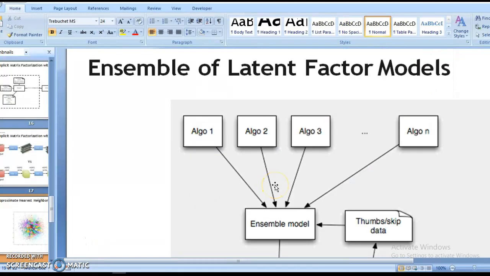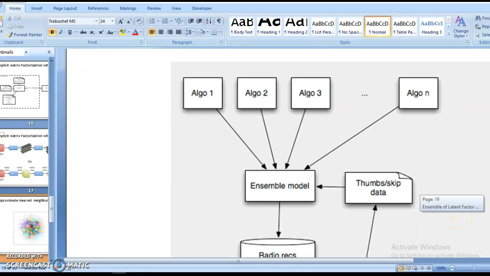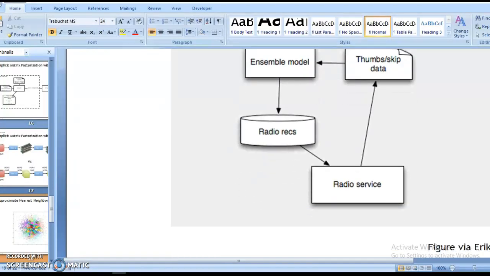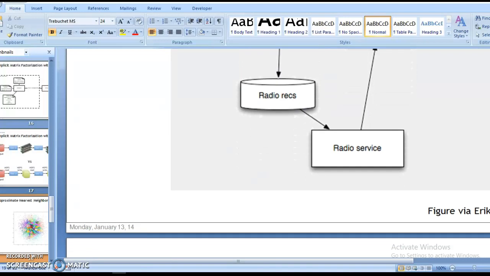So this is the ensemble model of the latent factors. Ensemble means nothing more than grouping the models. It combines different weak learner models into a strong learner. You can see here there are different models from 1 to n, and we can ensemble them and make a strong model. So basically it develops a very good model. That's the nice part of this.